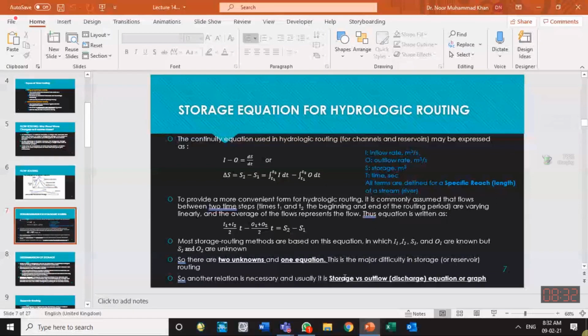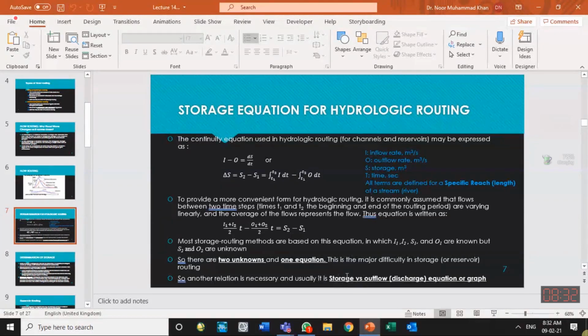Similar formulas are there for broad crested weirs also, and similar formulas are there if some other kind of structure is there for flow measurement. If you reconsider this formula, Q is equal to some coefficient multiplied by geometrical parameters, length of the weir, multiplied by head power 3 by 2. So we can say for a certain weir, the coefficient is constant, the length is constant, and Q is a function of h power 3 by 2. Our outflow is a function of head above the crest. So similar functions are usually available.